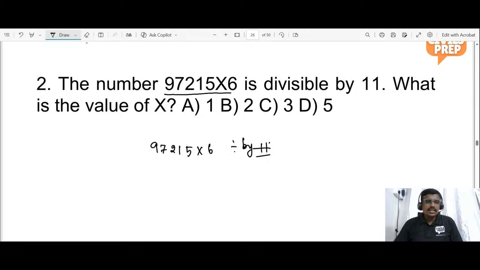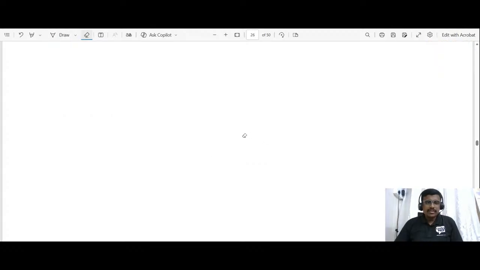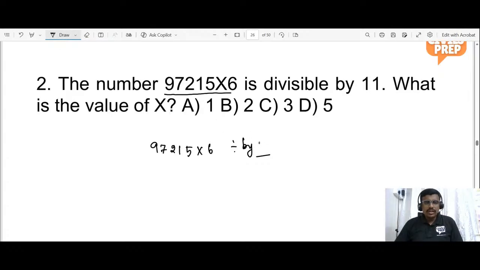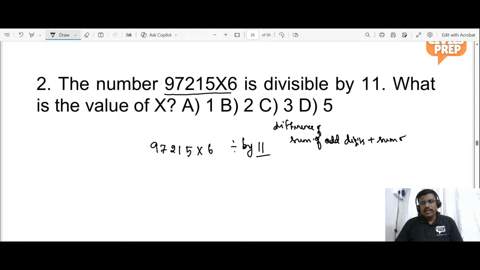So what is the divisibility rule for 11? What is the divisibility rule for 11? Difference of the sum of odd digits and the sum of even digits, right?